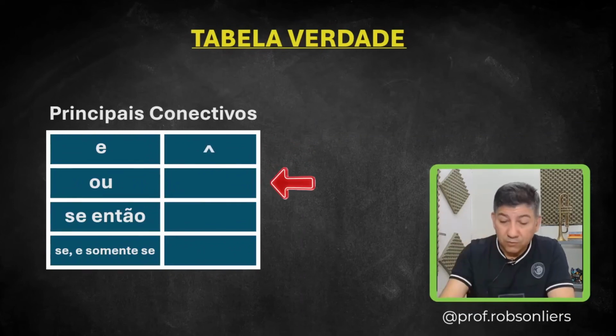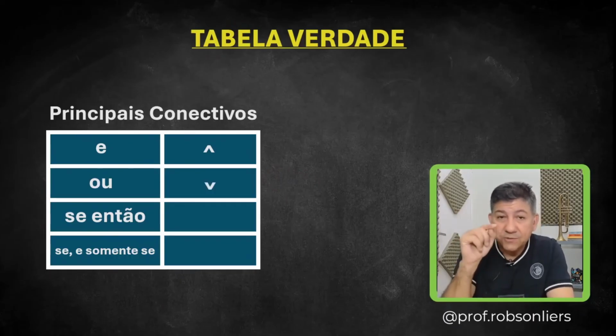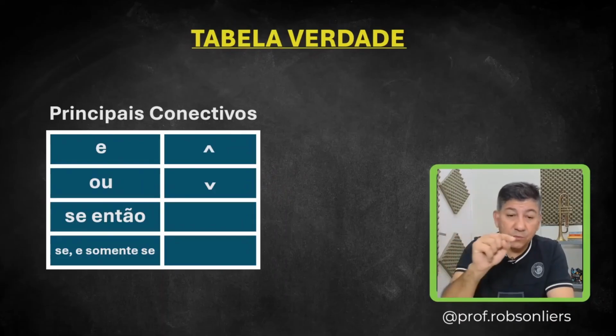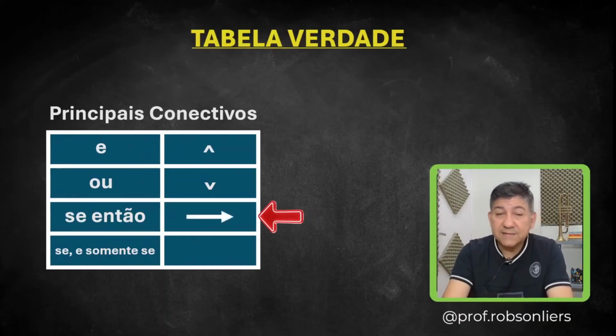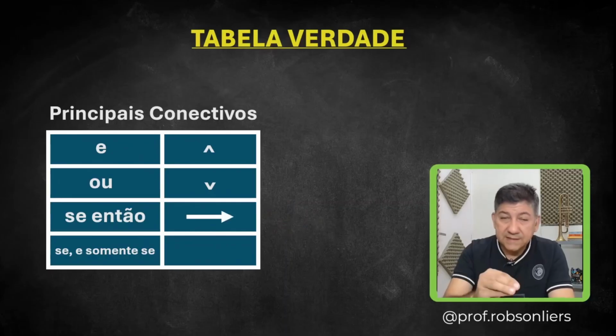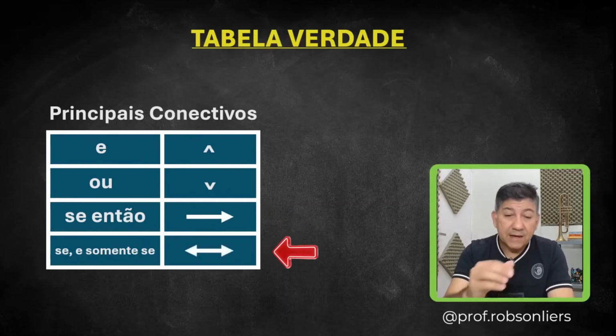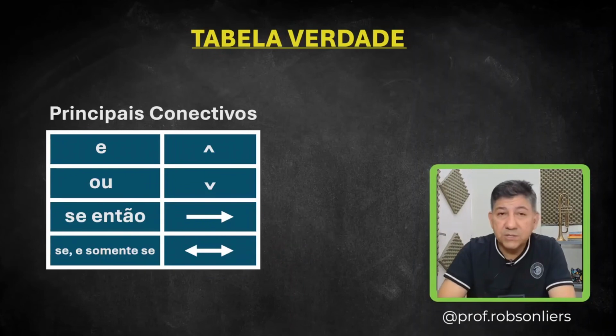The OR connective is the same accent, but upside down, the little arrow pointing down, okay? So the AND connective is the accent pointing up, and the OR connective is the accent pointing down. The if then connective is represented by this little arrow here. Every time you see this little arrow, it means if then. And the if and only if connective is represented by this double-sided arrow, okay? So these are the representations of the main connectives that we're going to study.